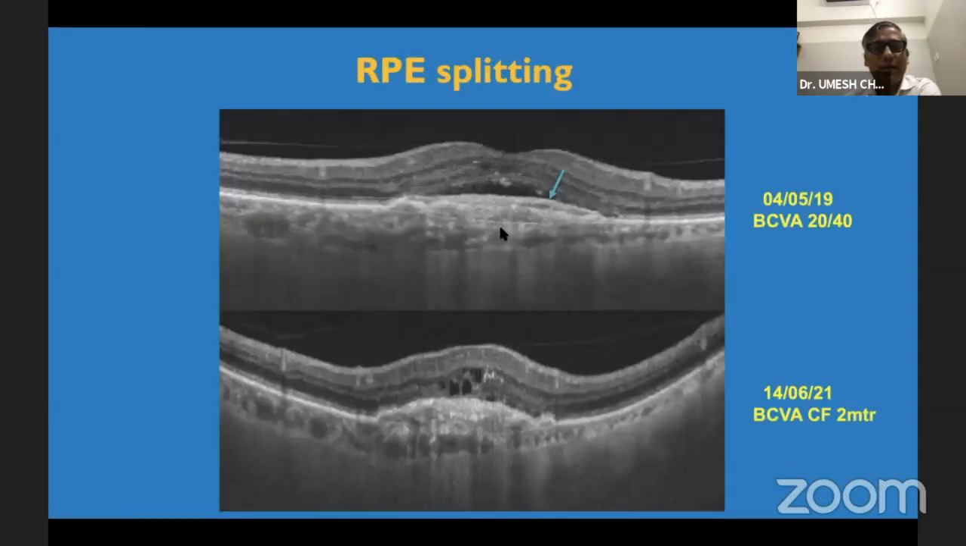The other risk is about the RPE splitting. As you can see here, the RPE layer splits into two. And this is at presentation. The presentation vision was 20/40, but despite the best of treatments, the patient ended up with a huge scar and gross loss of vision 2 years down the line.